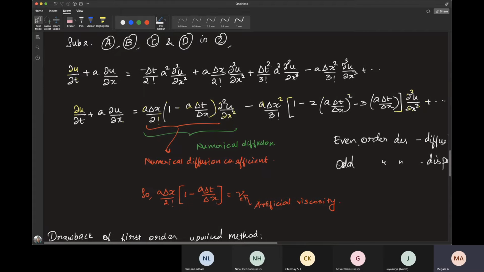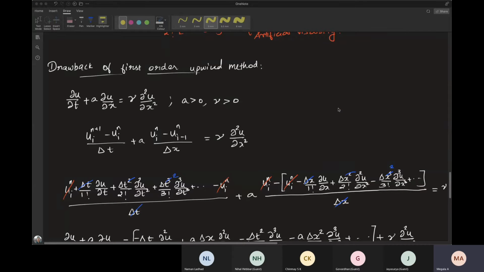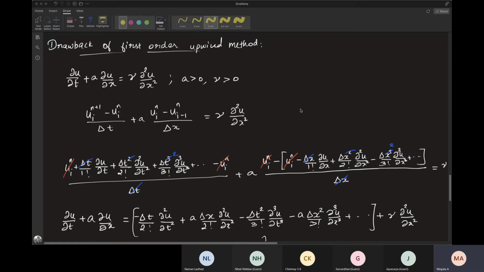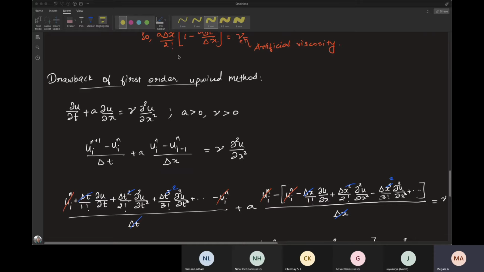So any doubts? No. Okay. Now let's further see the drawbacks of using the first order upwind method. So as of now, we have seen how we discretize the convection equation, that is the wave equation alone, and then we saw the concept of artificial viscosity using that. Now let us consider an equation which has both convection and diffusion terms. So now the equation itself has some diffusion. Let's see what happens to artificial viscosity and which viscosity will dominate.